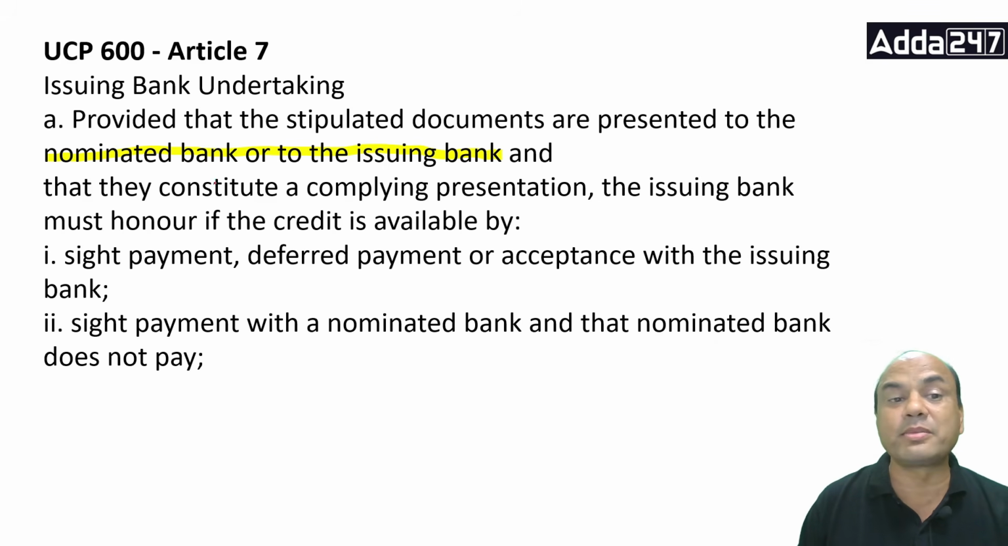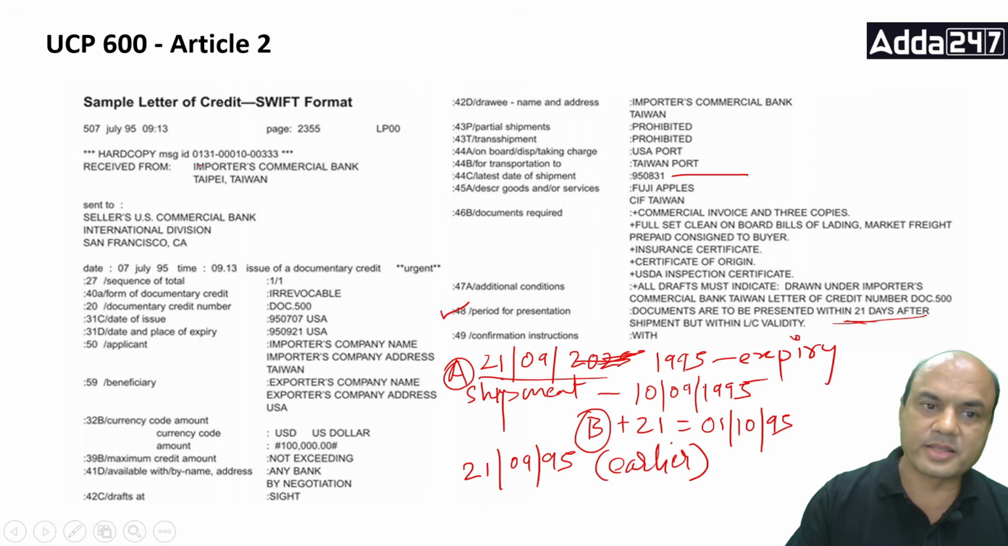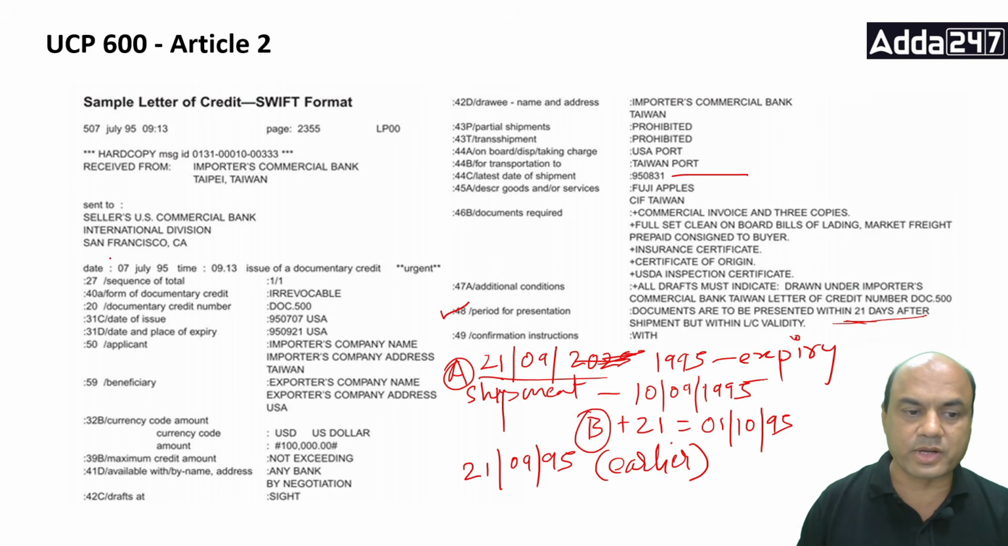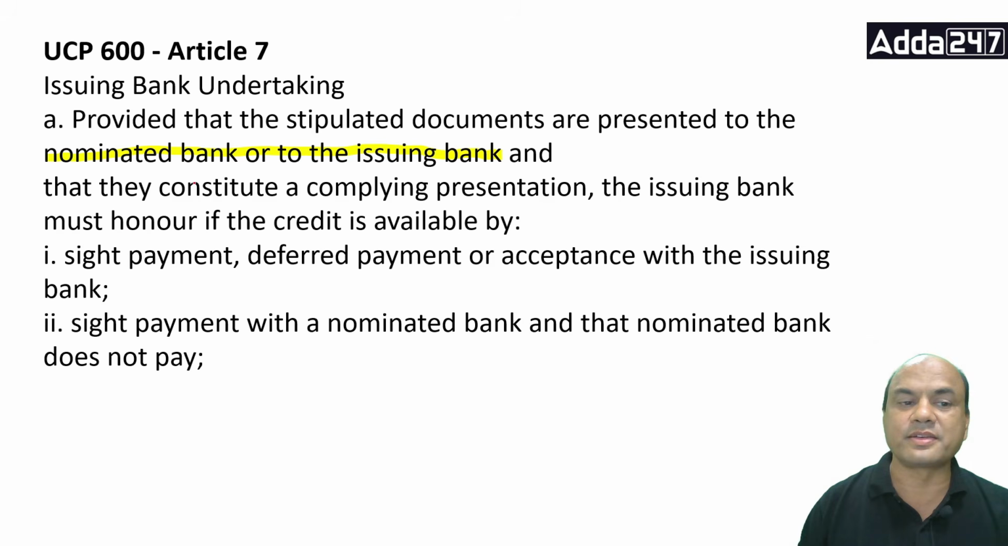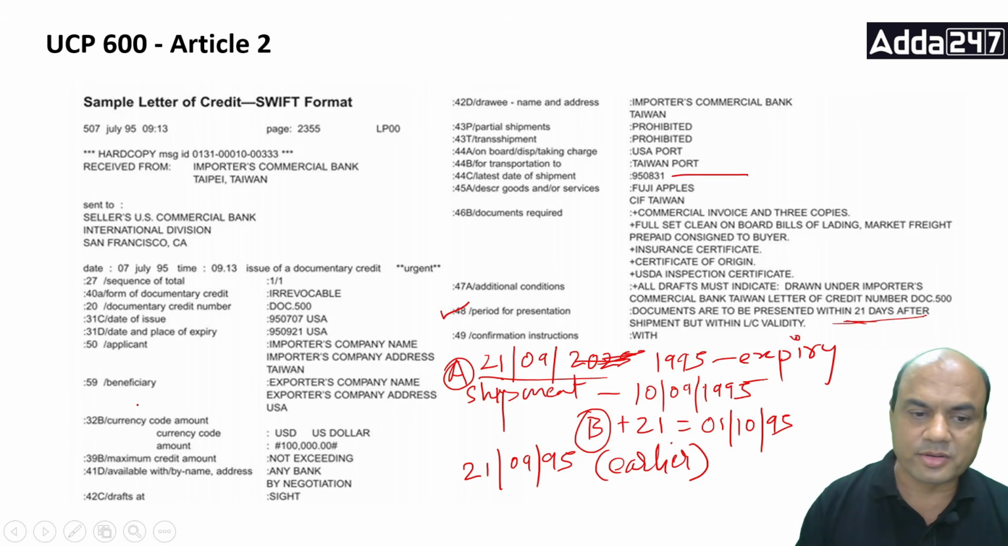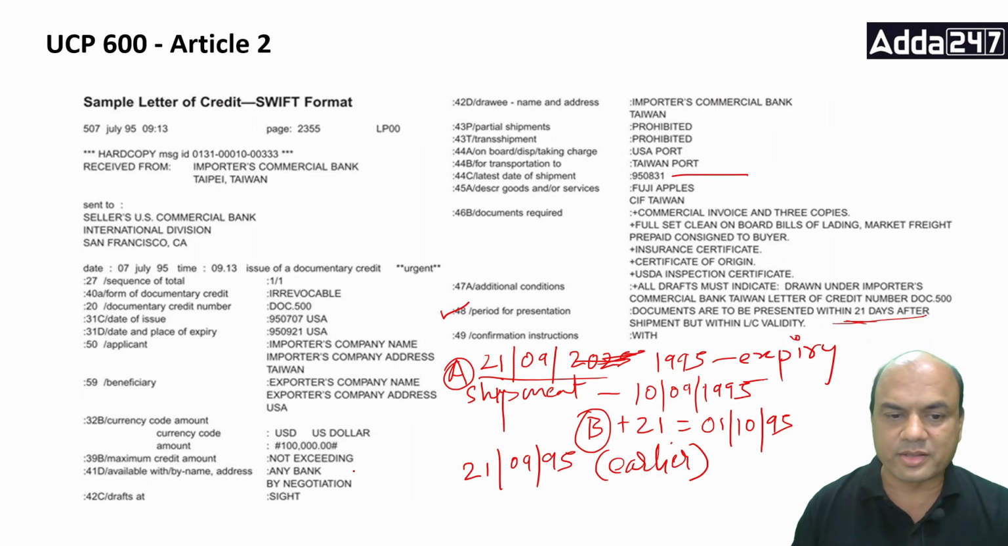Nominated means what? Available. This bank is available. Okay, field 41D. Are you seeing this? 41D: any bank by negotiation. So documents are presented to this bank. Now what does this article say? Documents are presented to this XYZ bank. I'll write this XYZ bank, or ABC bank. That's simple, isn't it? XYZ bank.